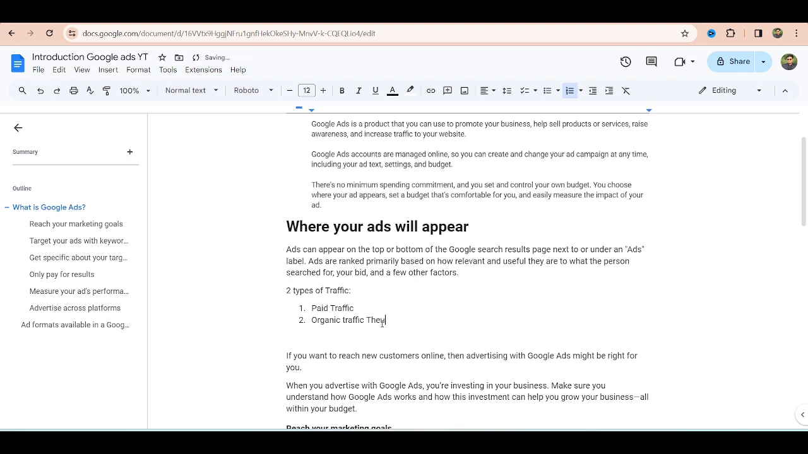They generate organic traffic through SEO. I am sure you have heard this name before. What does SEO stand for? SEO stands for search engine optimization.